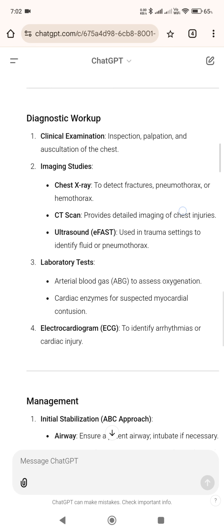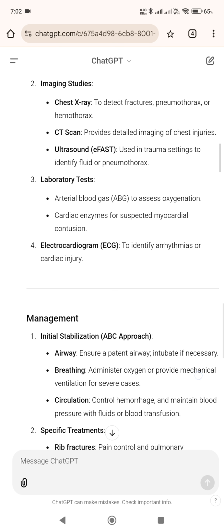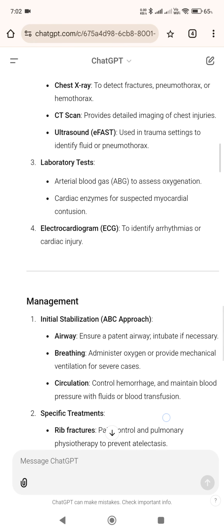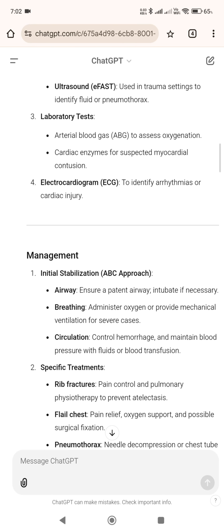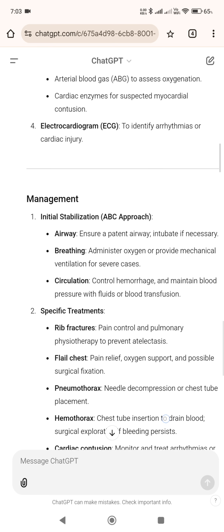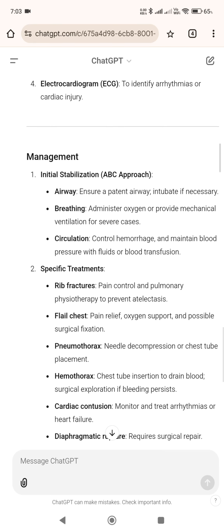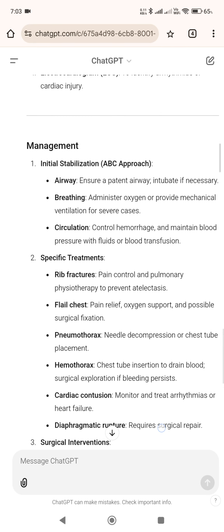Diagnostic workup. 1. Clinical examination, inspection, palpation, and auscultation of the chest. 2. Imaging studies, chest X-ray, to detect fractures, pneumothorax, or hemothorax. CT scan provides detailed imaging of chest injuries. Ultrasound EFAST used in trauma settings to identify fluid or pneumothorax. 3. Laboratory tests, arterial blood gas (ABG) to assess oxygenation. Cardiac enzymes for suspected myocardial contusion. 4. Electrocardiogram (ECG) to identify arrhythmias or cardiac injury.